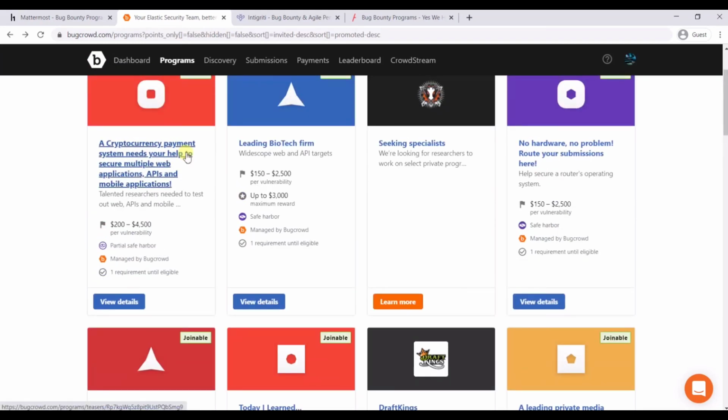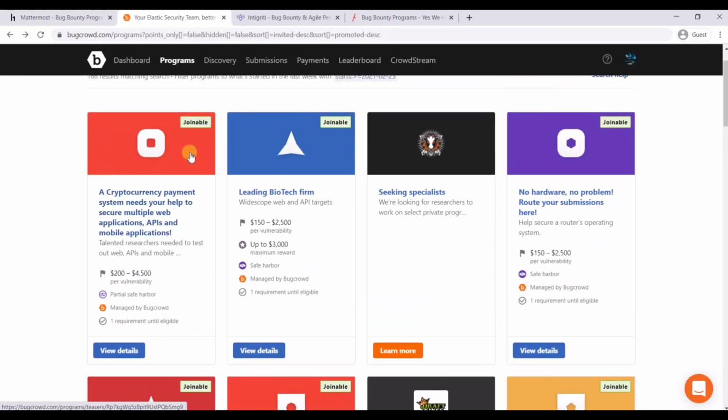So again, if you click any of the applications, you will see the scope. What are the things in scope? What are the things that are out of scope? And what are the rewards for the bounties for critical, high, medium, low, right? And you will also get a hall of fame if you report a bug and that bug was already reported by some other researcher. Then it may be marked as a duplicate, or they will give you a hall of fame, right? So this is very helpful.